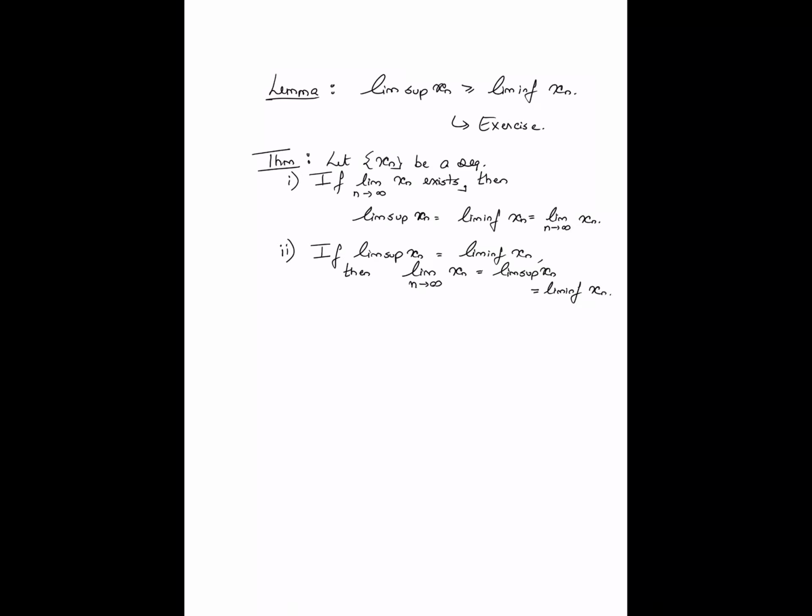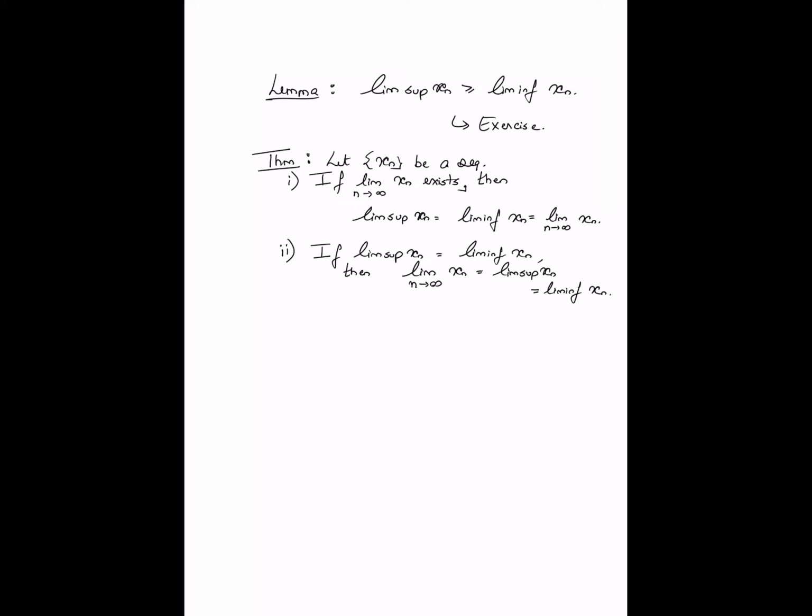Okay, so if you patch this together with the above lemma, the lemma that's been put above the theorem, then you get a clearer picture of what lim sup and lim inf is. Once again, I emphasize that lim sup and lim inf are well defined for every sequence, irrespective of whether the limit exists or not. In general, the lim sup will always be greater than or equal to the lim inf.